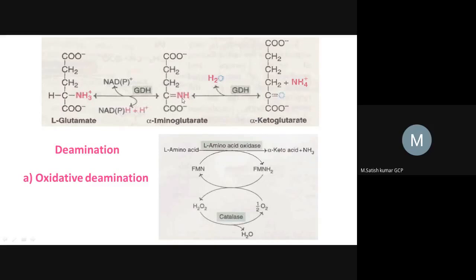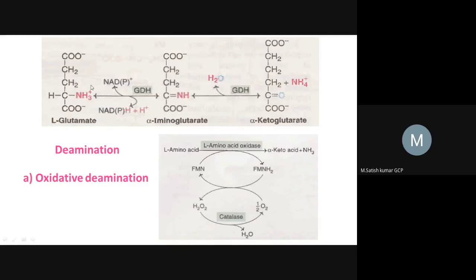So this NH will be taking two hydrogens and converting into NH3, the amine group, and one hydrogen will be removed from the glutarate carboxylic acid functional group. That's why this is NH4 plus. So NH4 plus is a stable form, right? Finally, this NH4 plus will be useful for synthesizing urea. This whole process is called the deamination reaction.